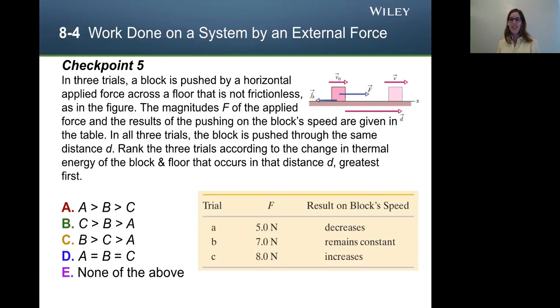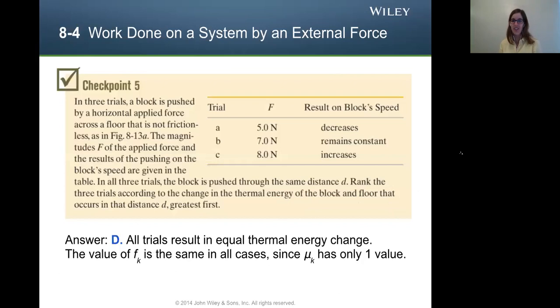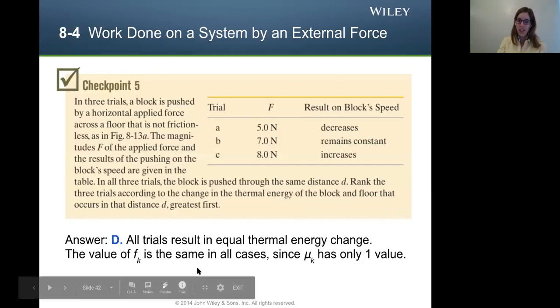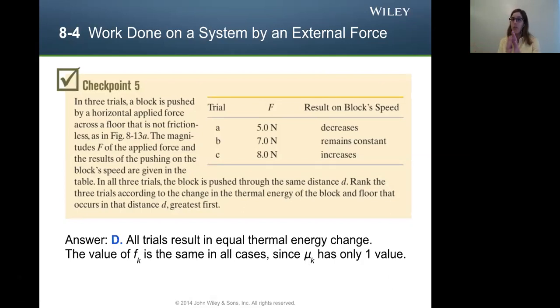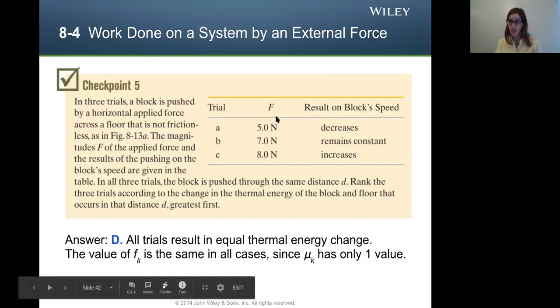Hopefully you've paused. Now we can check what it is. The answer is D. All the trials result in equal thermal energy change. Why is this? The key is that our value of the force of friction is the same. Since the coefficient of kinetic friction only has one value, it doesn't matter how fast that crate is moving. Just the fact that it moved the same distance d, and the force of friction had to be the same for that same distance.